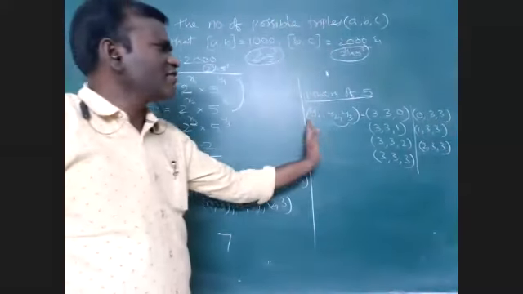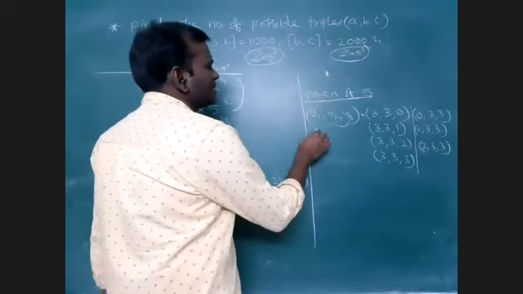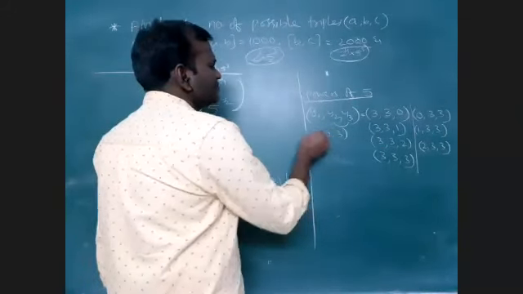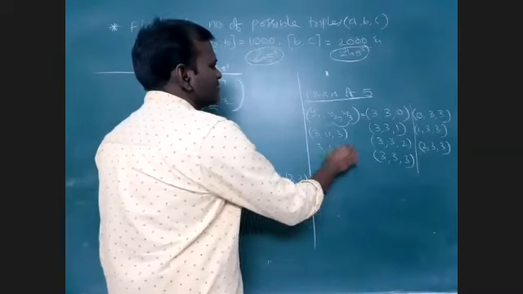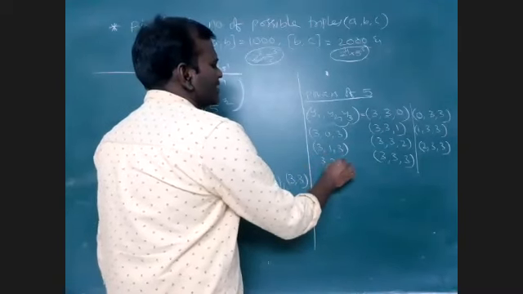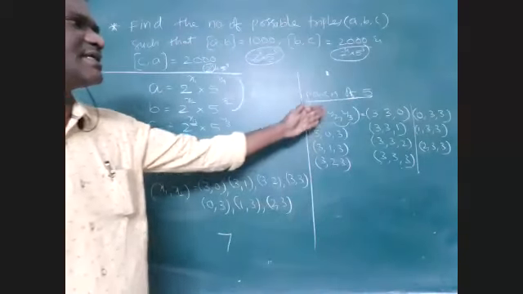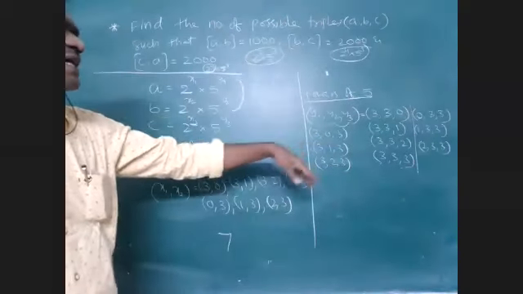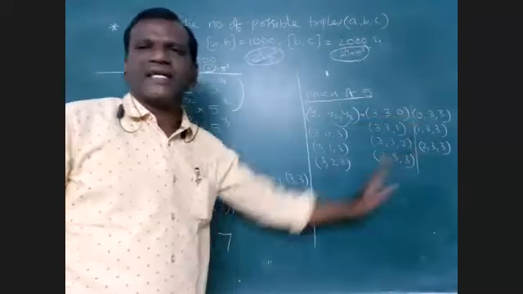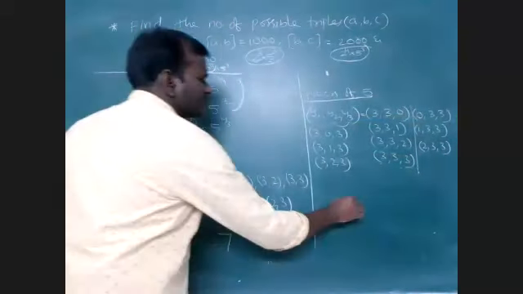Again, if y1 and y3 are equal to 3, that means 3, 0, 3; 3, 1, 3; and 3, 2, 3. 3, 3, 3 is already counted, so I am taking it one time only. So how many possibilities are there for the powers of 5? 4 plus 3 plus 3, that is 10 possibilities.